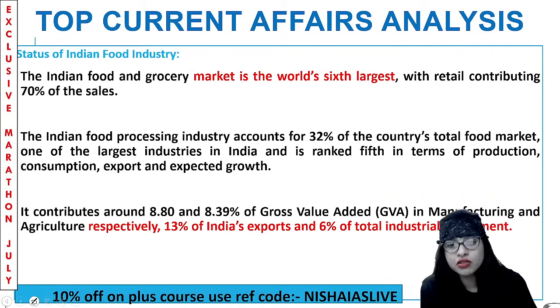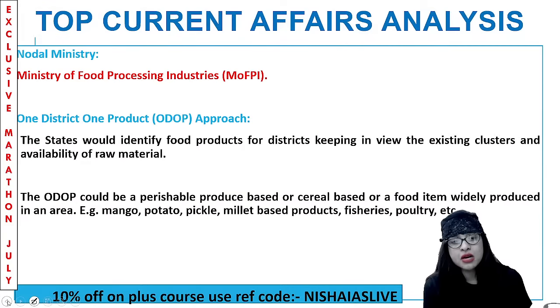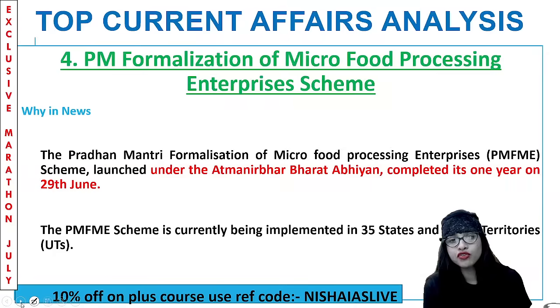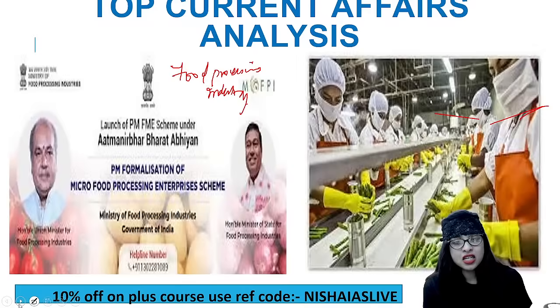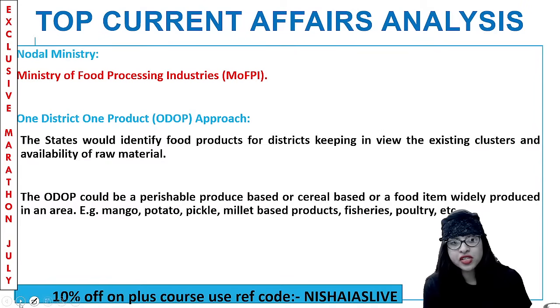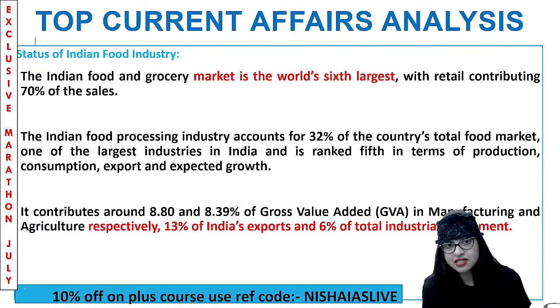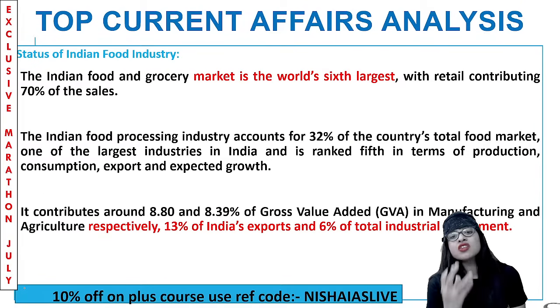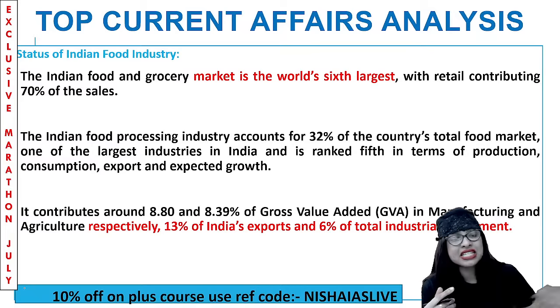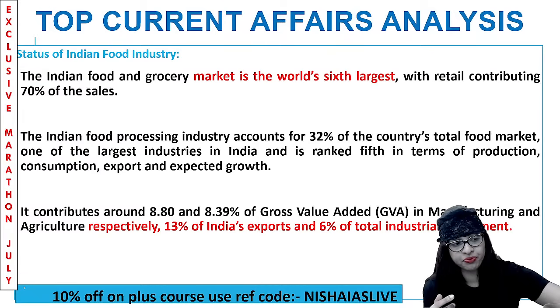Now, let's quickly have a look into what is actually the real status of the Indian food industry, because we're talking about the Pradhan Mantri Micro Food Processing Enterprise Scheme, right? So why are we giving more importance to this? Because as far as the food industry for a country like India is concerned, the Indian food and grocery market is the world's sixth largest, with retail contributing 70% of sales.